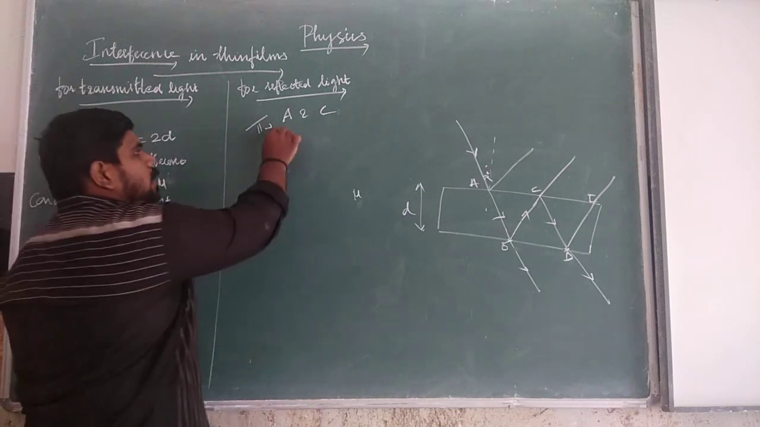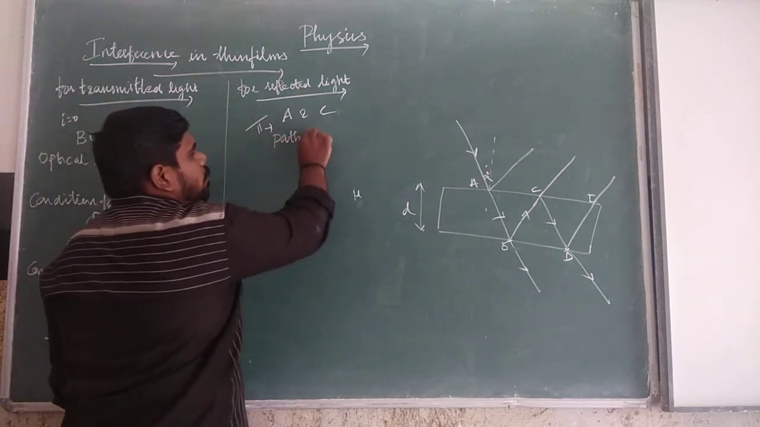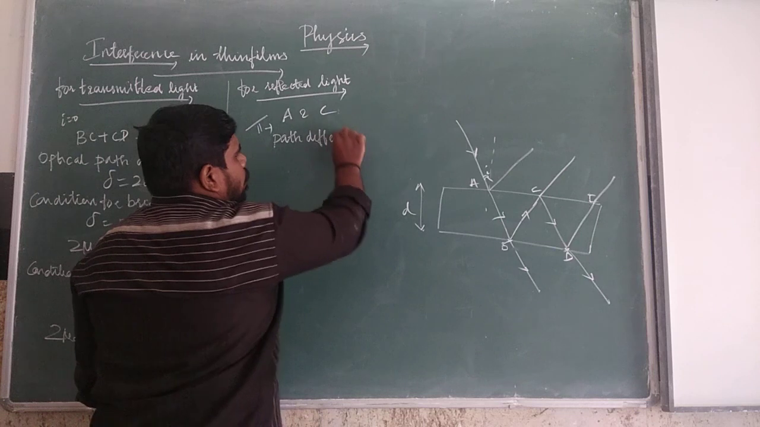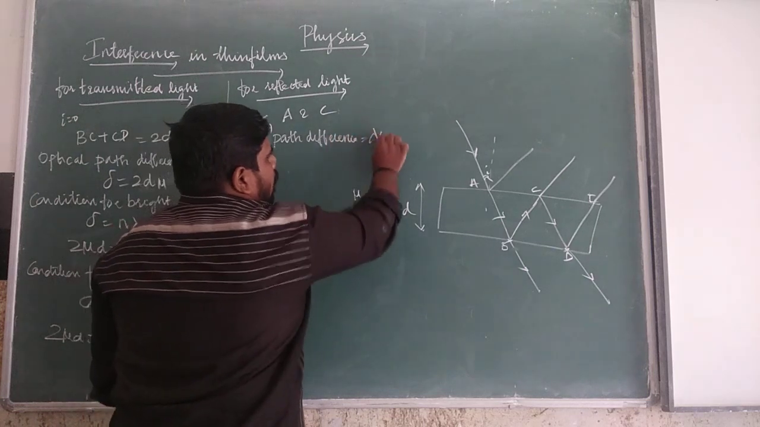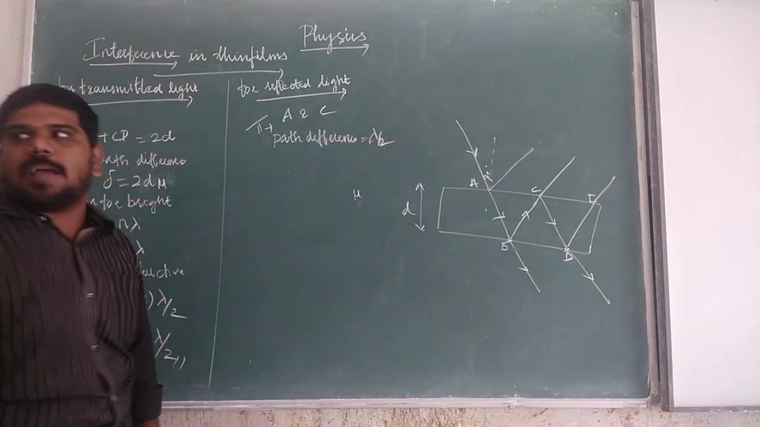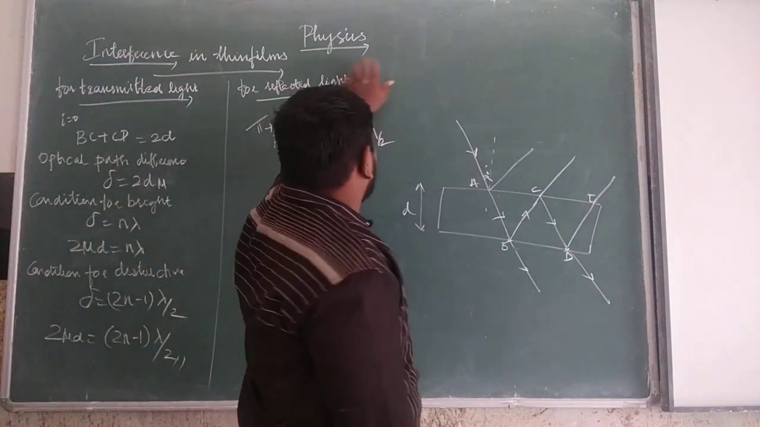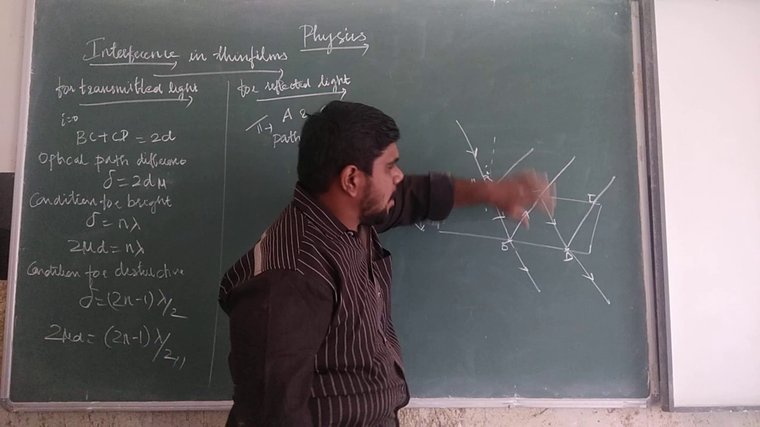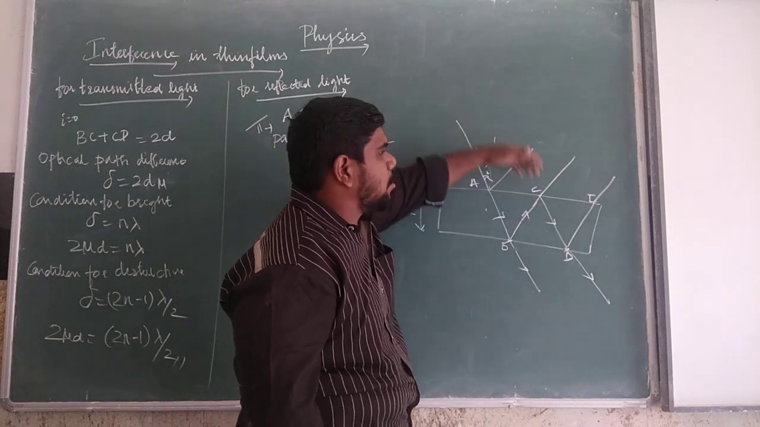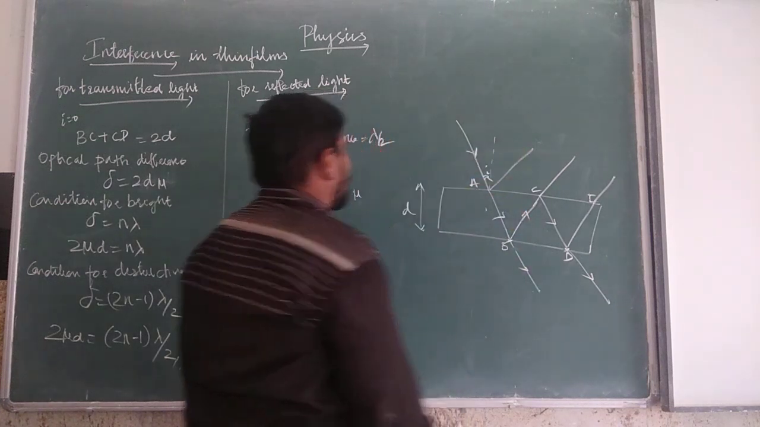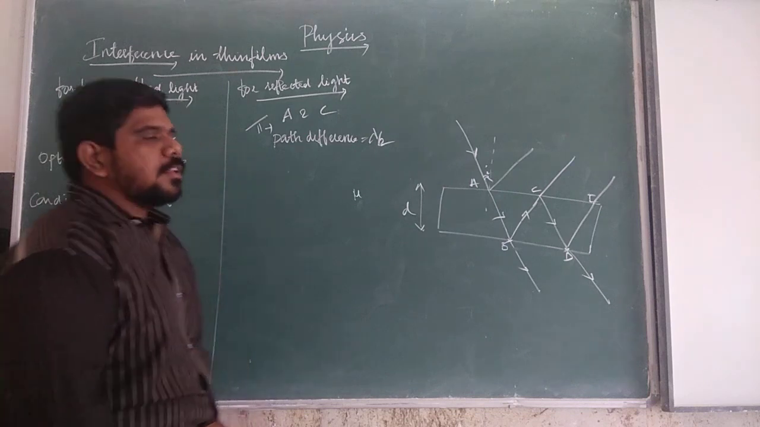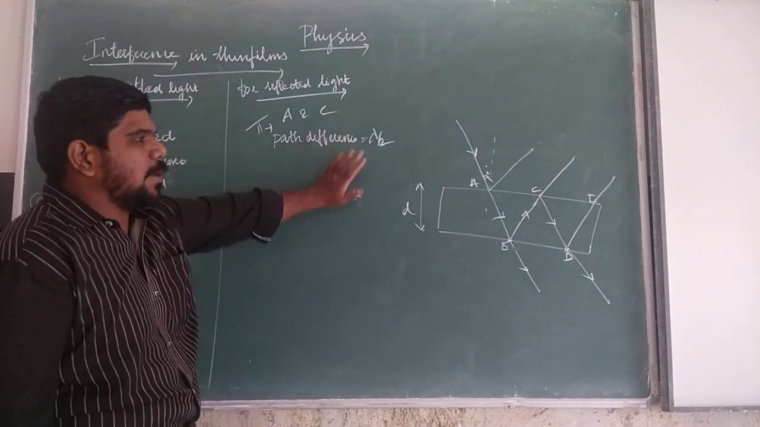So the path difference, what is that? The path difference is equal to lambda by 2. So for junction A and C, for the reflected light, as the light is moving from a rarer medium to a denser medium, there is a change of phase pi. So there will be a path difference of lambda by 2.